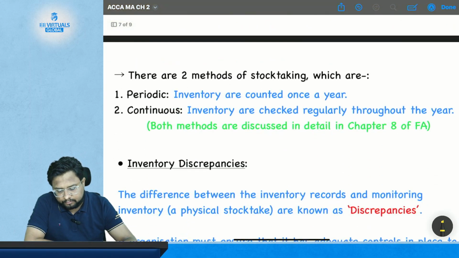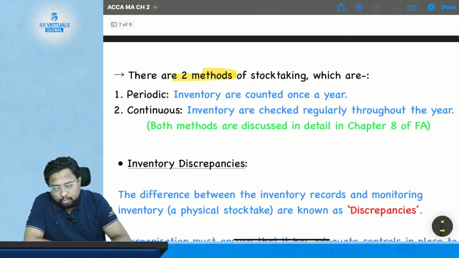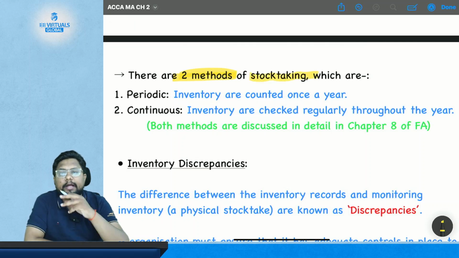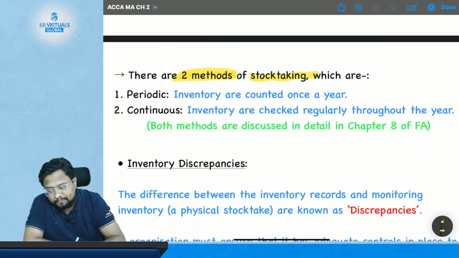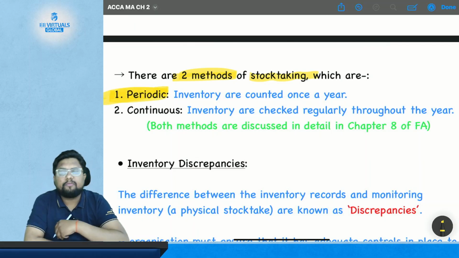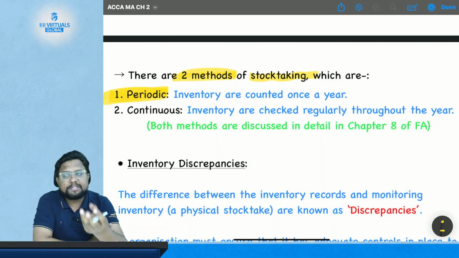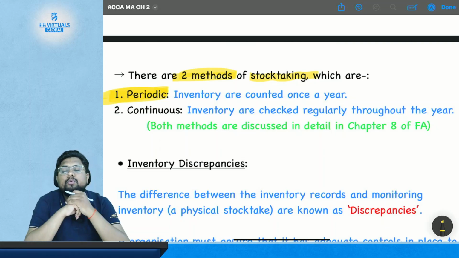Now there are two methods for stock taking, like how we are going to take stock. First one is periodic. As the word suggests, this is periodic, where you count your stock once in a year.